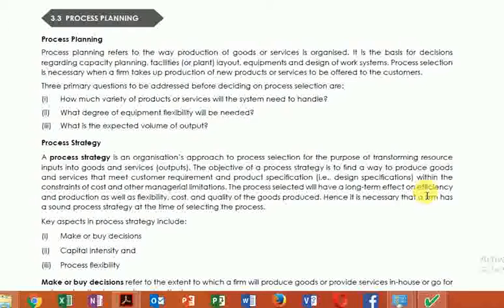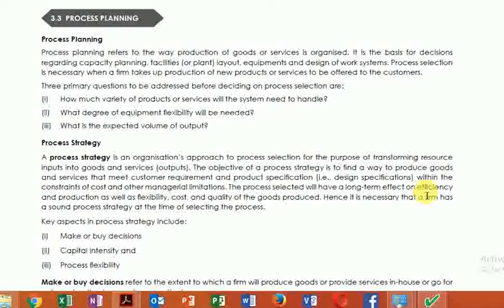What processes should be carried out? What is the sequence of the process? All the answers to these questions are answered in process planning. In short, process planning involves everything required to convert the raw material into finished goods, or you can say managing the resources like man, money, material, machine in a proper way so that the conversion of raw material to finished goods is profitable to the organization.